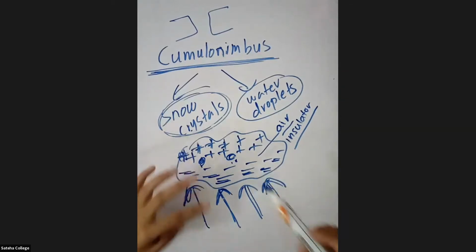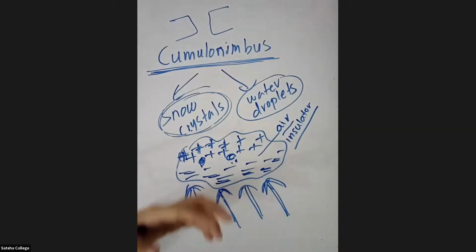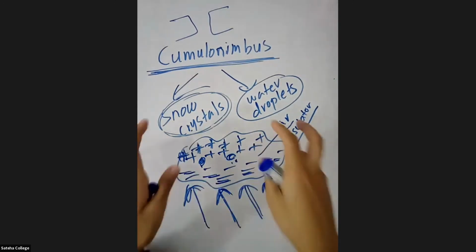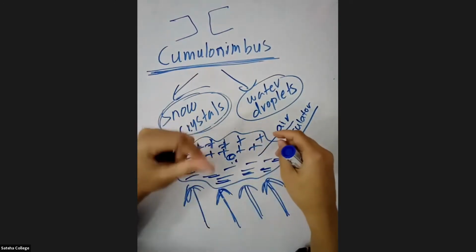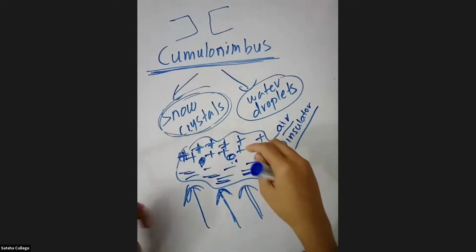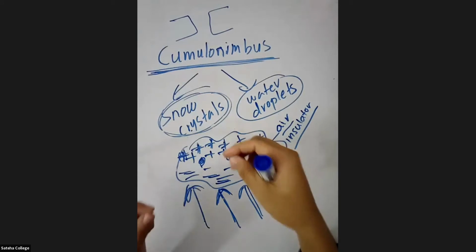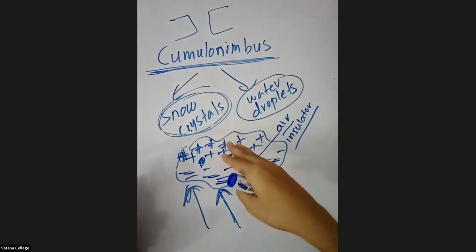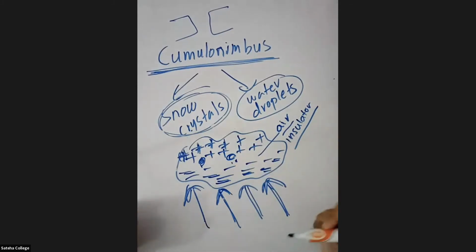So when very large amounts of charges are developed like this, there will be a moment where there will be a rise of electricity that can flow even through the air.